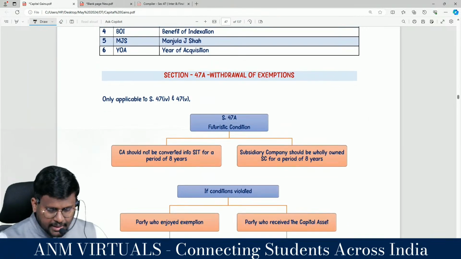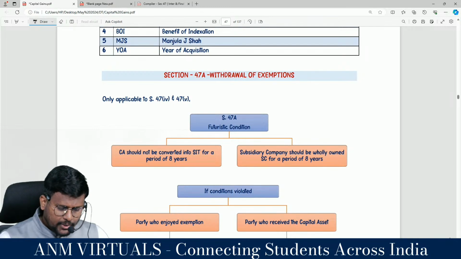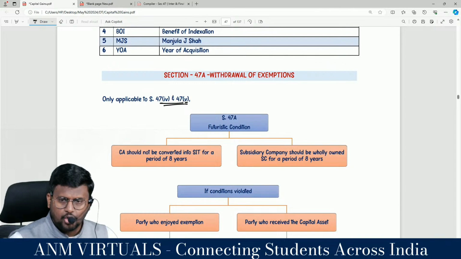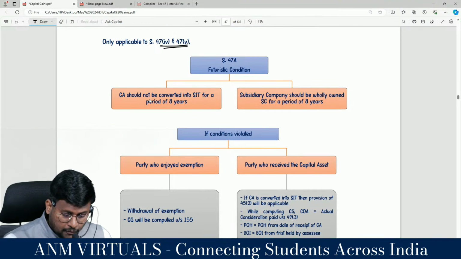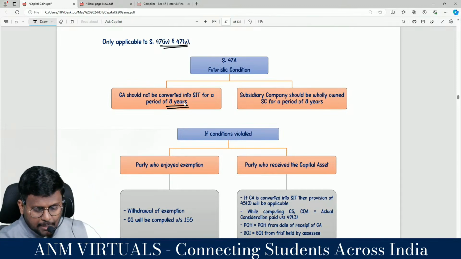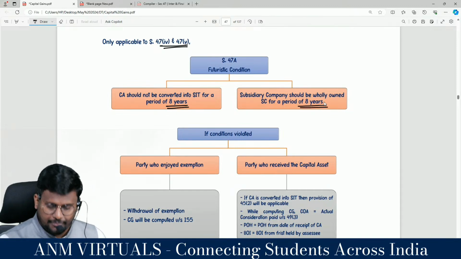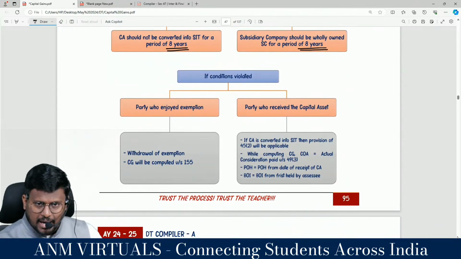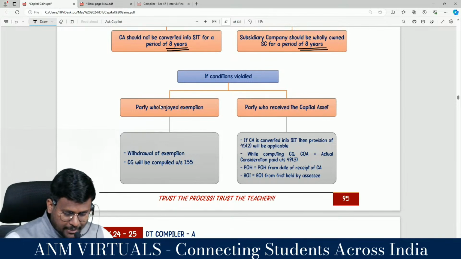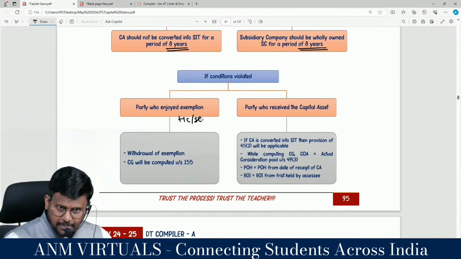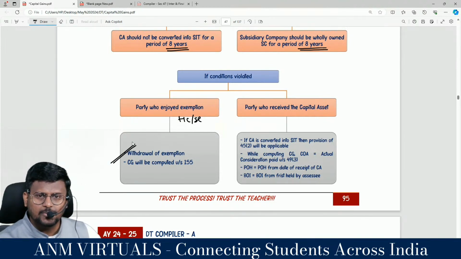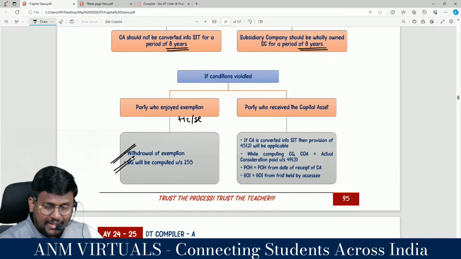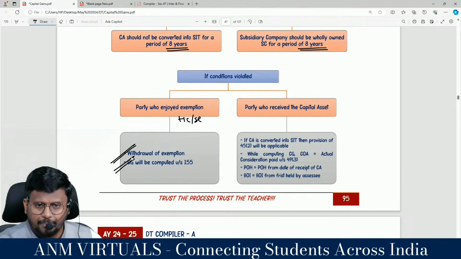47A, we have already discussed: end of exemption, withdrawal of exemption. This is applicable to 47 clause 4 and 47 clause 5. So 47A is a futuristic condition. Capital asset should not be converted into stock in trade for a period of how many years? And the subsidiary company should remain a wholly owned subsidiary company for a period of. Sir, if the condition is violated, the party who enjoyed the exemption, that means either the holding company or the subsidiary company, as per 47 clause 4 or 47 clause 5, then we will withdraw the exemption as per 47A, and we will be computing the capital gain in accordance with section 155.